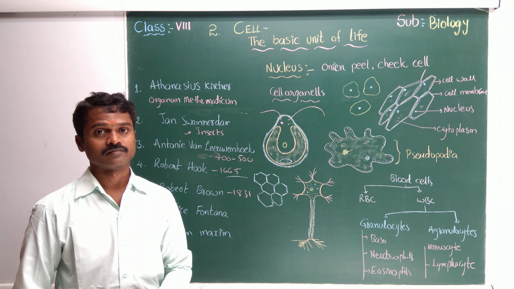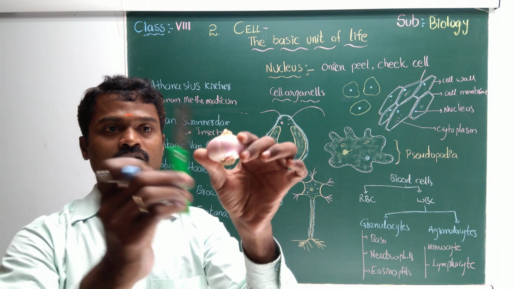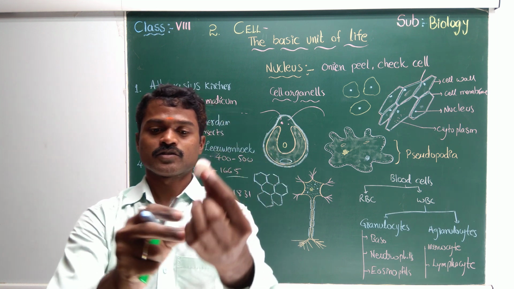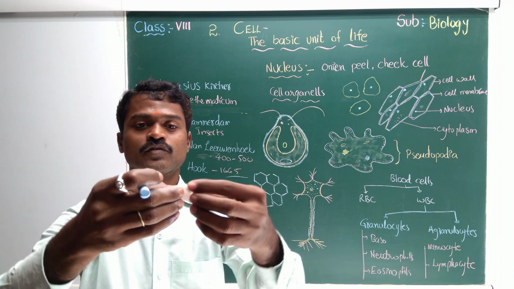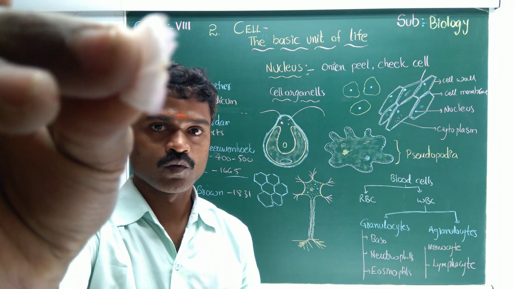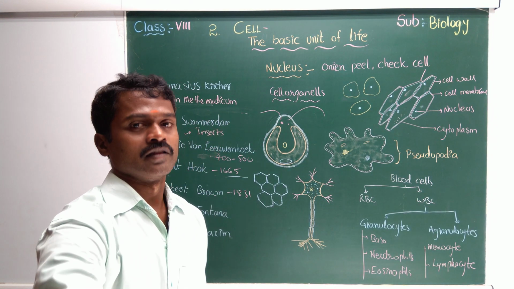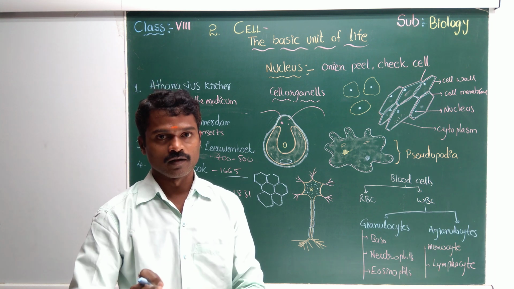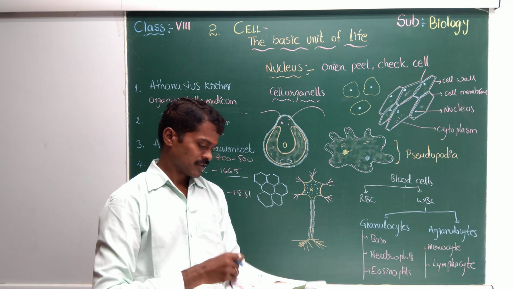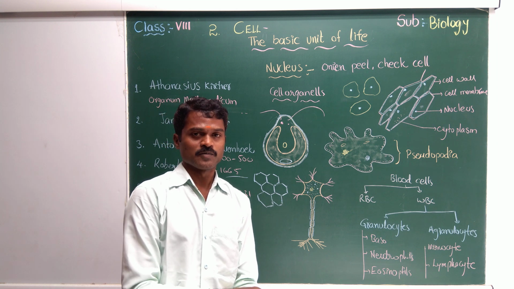If you want to study it, it's very easy. First of all, what to take? You see here, we can observe the cell. Take an onion and cut it into pieces. You can see this in the textbook. Take a piece like this, and if you split it, you get a layer, right? One layer. Take the layer and keep it in safranin. Then we can observe the cell wall. I will show the diagram. You can see the same picture on the slide if you observe under the microscope.